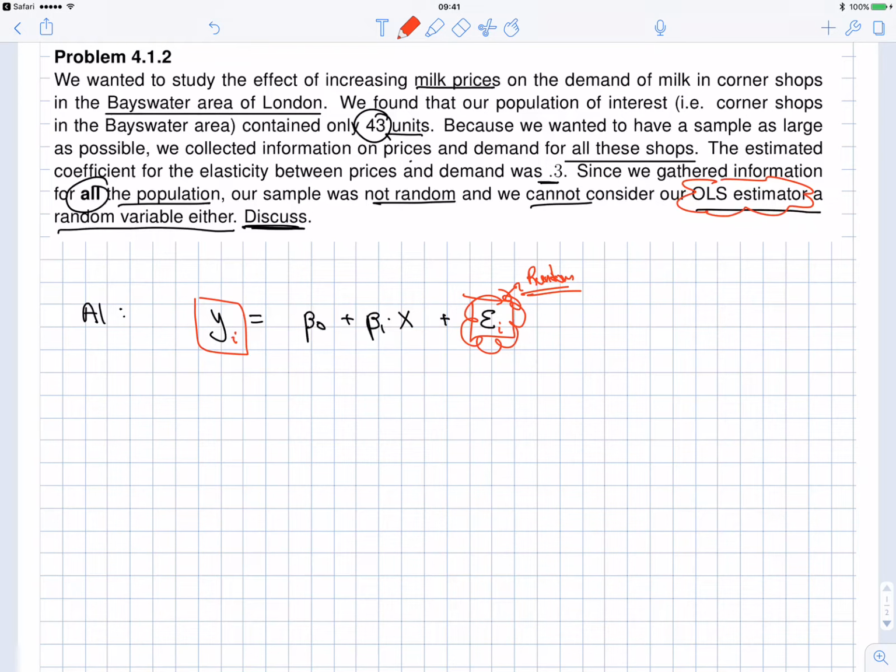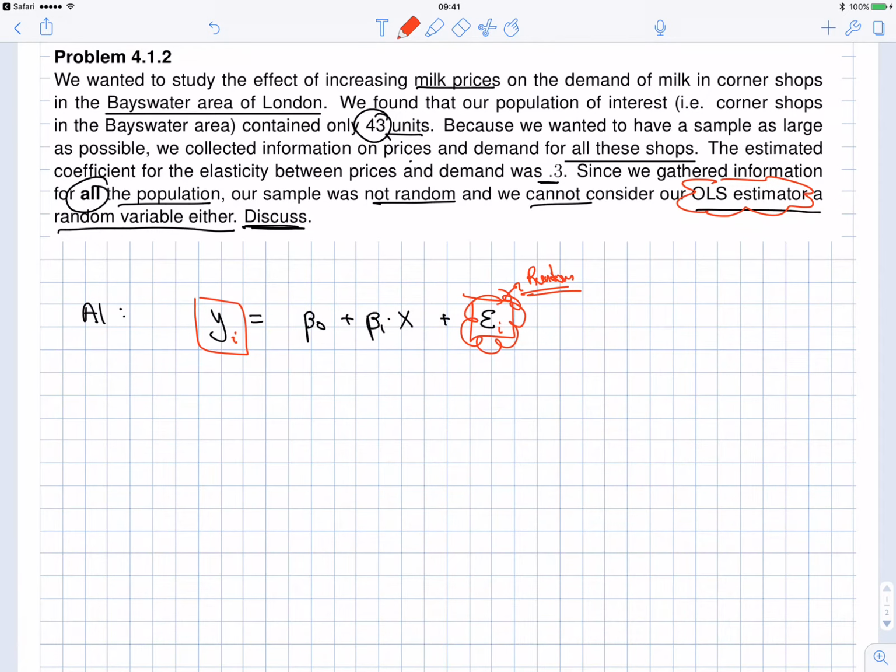Okay? Which means that every time you collect data, the only way that the OLS estimator could be non-random is if both the x and the y are exactly always the same, right? That's the only way you're going to get a non-random OLS. If the data set changes, then you're going to get a different OLS, which means that the OLS estimator will indeed be random, depending on your sample.